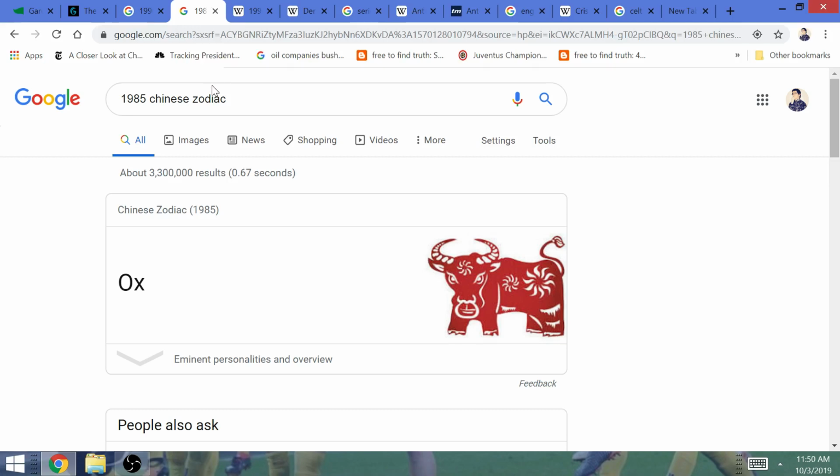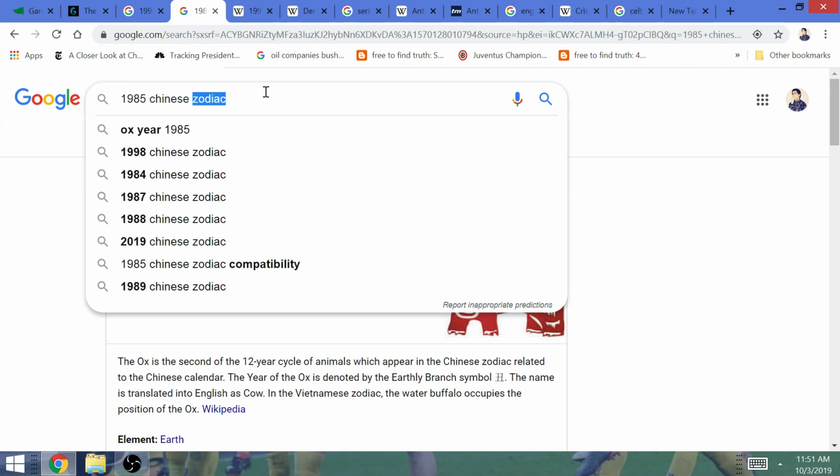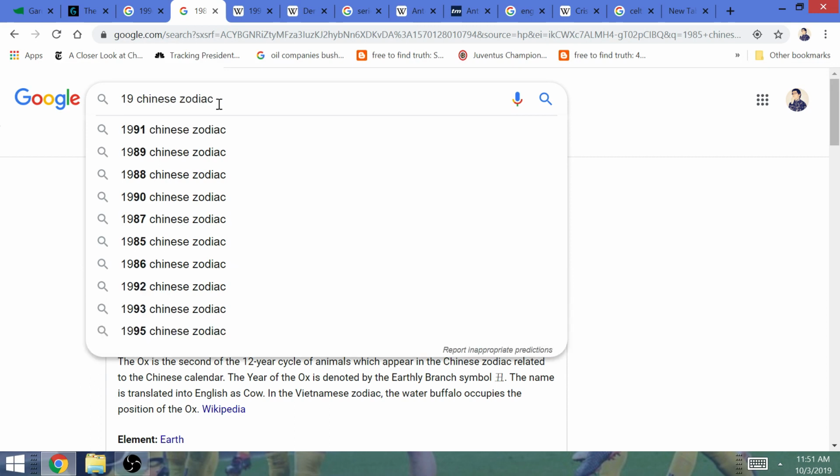Now, 1985 in the Chinese zodiac is the year of the ox. That is Ronaldo's birth year. The ox is number 2 in the order. You saw that Inter Milan with Conte lost against Barcelona. Their next loss is going to be Antonio Conte's second loss as the Inter manager. They're going to do so against this team, against Juventus. Now, the first loss for Inter Milan in Serie A is going to occur against Juventus.